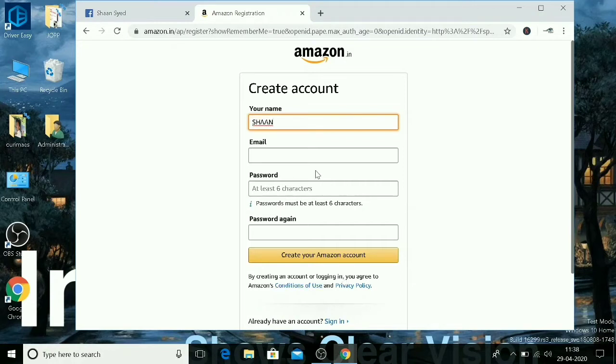Next, email. You have to choose a password, your own password, which you can remember easily. Type the same password again.